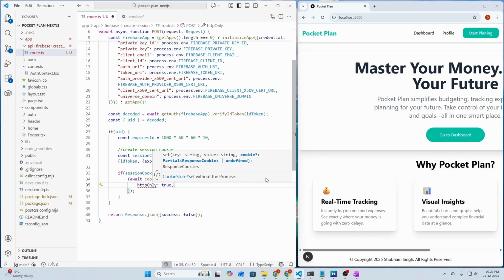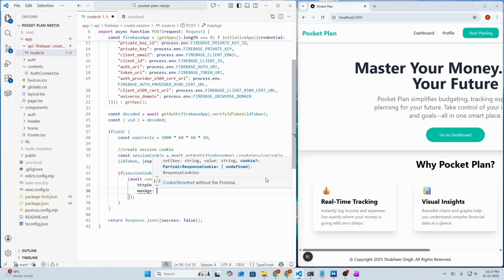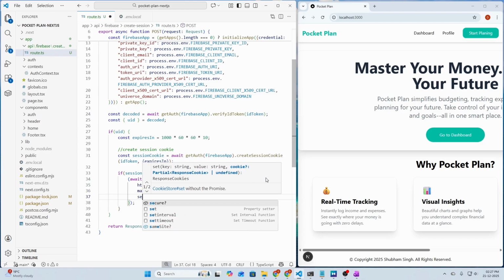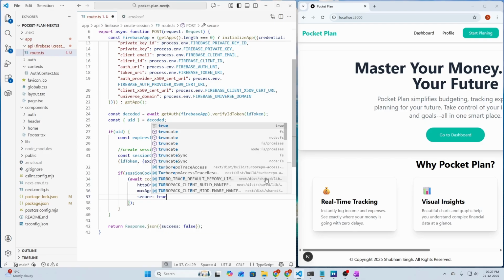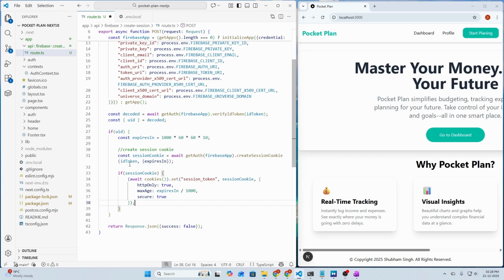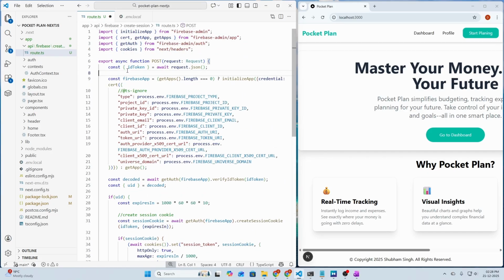Let's set it to true, and maxAge will be the expiresIn divided by 1000, and then we have secure as true.